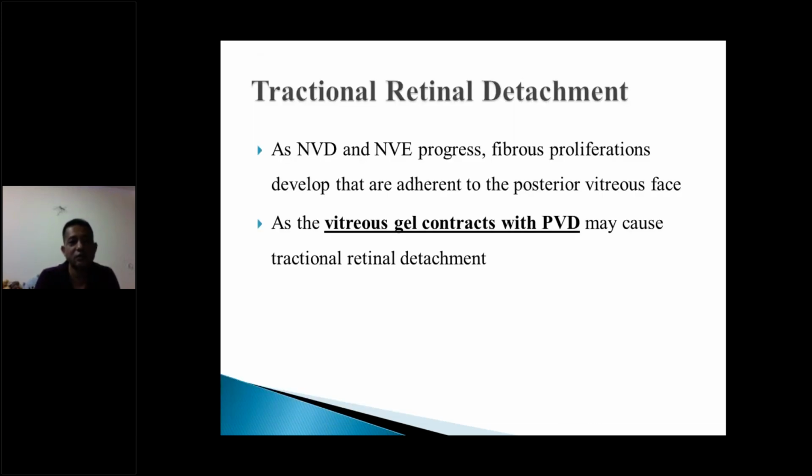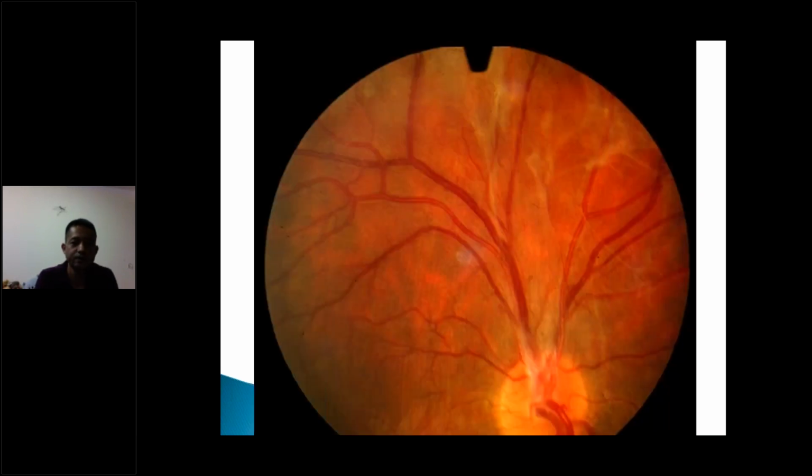Likewise, we have tractional detachment, and tractional detachment happens because of these new vessels, the NVD and NVE. Initially they are vascular, but later, as they regress, they become this fibrous proliferation. And we talked about how the new vessels actually attach to the posterior vitreous face. So when the gel contracts during PVD, this traction causes a strong pull on the retina, leading to tractional retinal detachment. So when the PVD pulls, it either leads to a vitreous hemorrhage, or if there is a strong tractional attachment, then it leads to a tractional detachment. These features, vitreous hemorrhage and tractional detachment, happen in advanced stages of diabetic retinopathy.